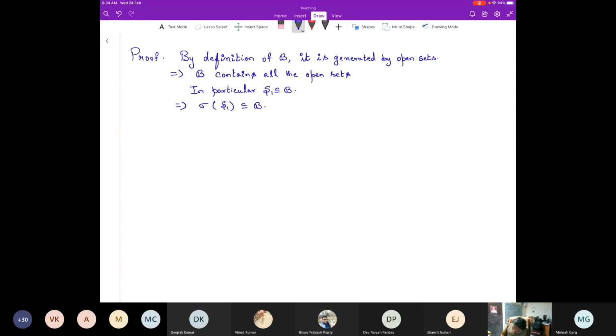So we know from real analysis that every open set can be written as a countable union of open intervals.